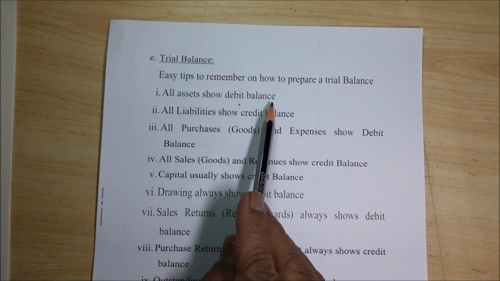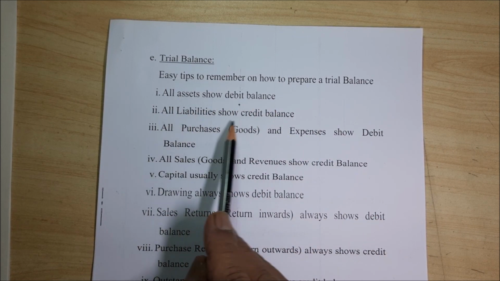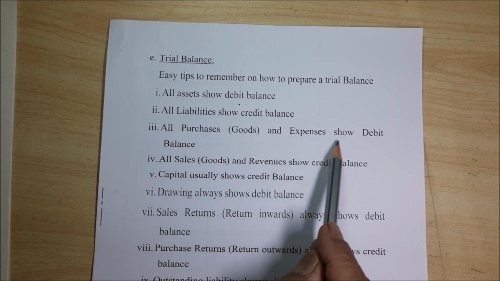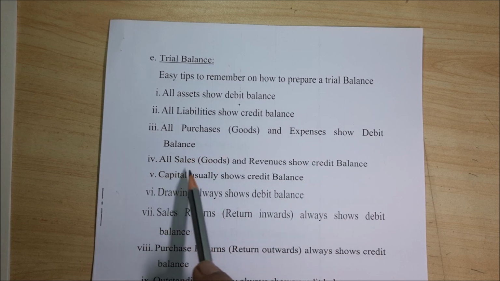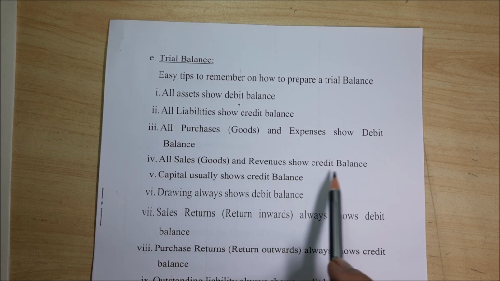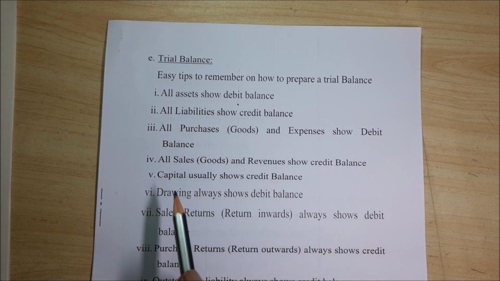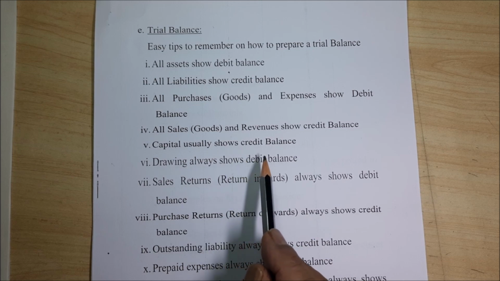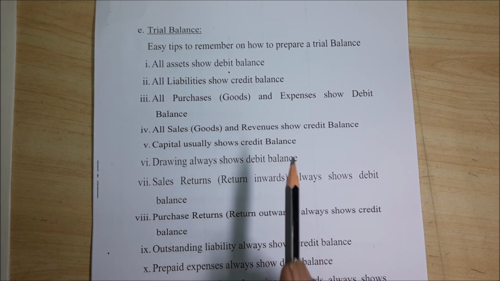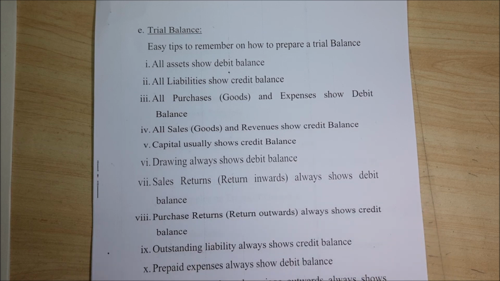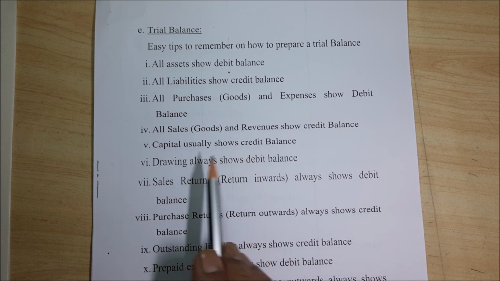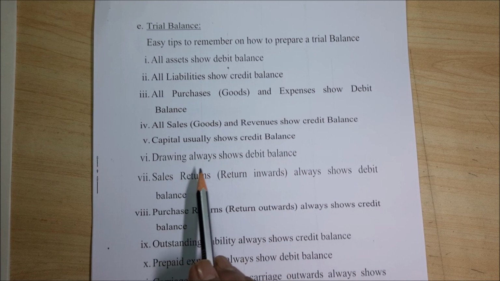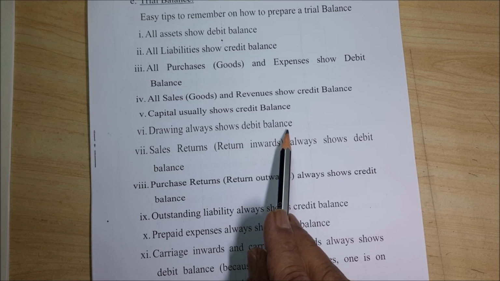All assets show debit balance. All liabilities show credit balance. All purchases, that is goods and expenses, show debit balance. All sales, that is goods and revenues, show credit balance. Capital usually shows credit balance, 99.99%. Only sometimes, when you have drawn more than what you have invested, capital shows a debit balance. Otherwise capital always shows credit balance. Drawings always show debit balance.